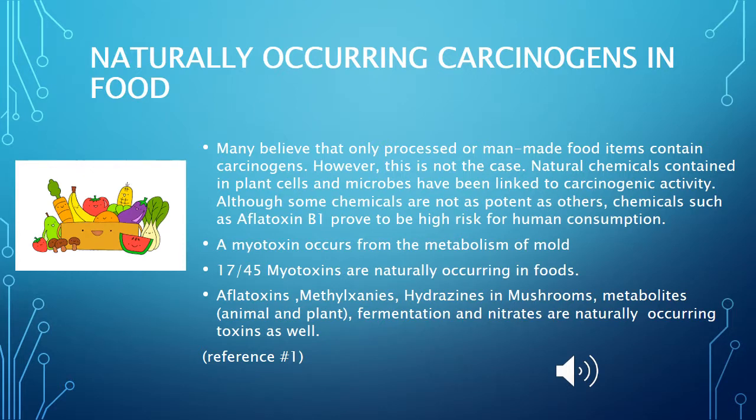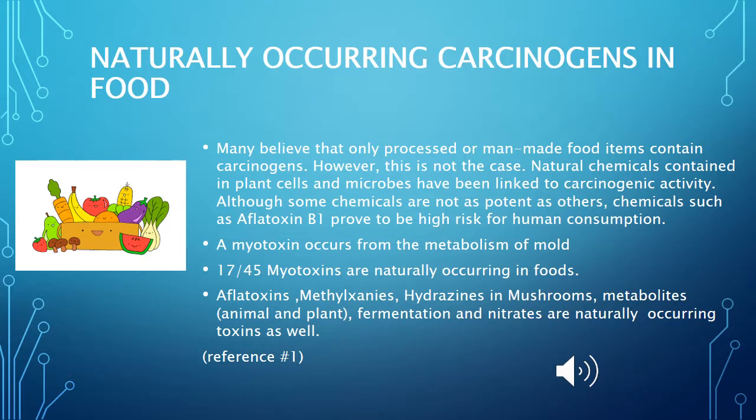Naturally occurring carcinogens in food. Many believe that only processed or man-made food items contain carcinogens. However, this is not the case. Natural chemicals contained in plant cells and microbes have been linked to carcinogenic activity. Although some chemicals are not as potent as others, chemicals such as aflatoxin B1 prove to be high risk for human consumption. A mycotoxin occurs from the metabolism of mold.